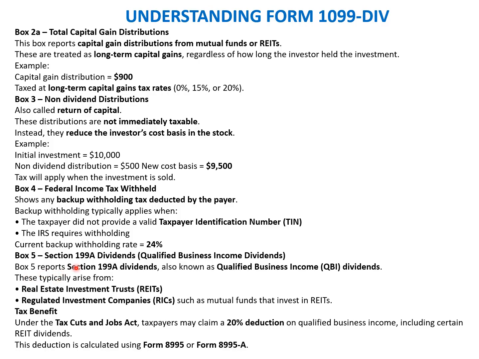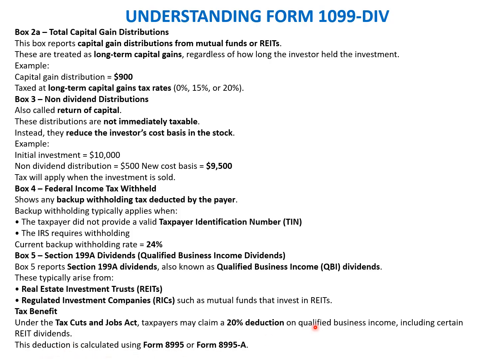Box 5 is the Section 199A dividend, qualified business income dividend. Box 5 reports the Section 199A dividend, also known as the qualified business income, QBI, dividend. These typically arise from real estate investment trusts and regulated investment companies such as mutual funds. Under the Tax Cuts and Jobs Act, taxpayers may claim a 20% deduction on qualified business income, including certain REIT dividends.